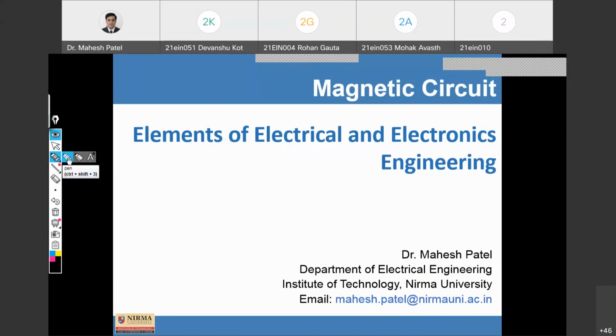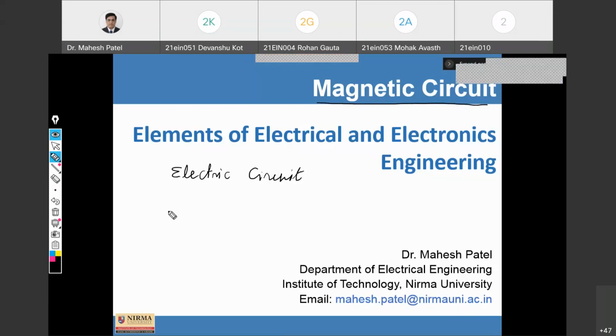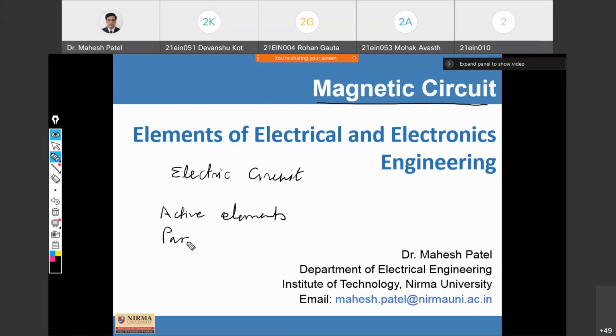So today we are going to discuss the magnetic circuit. Whatever we discussed earlier, that is the electric circuit, where there are two important parameters, active elements as well as passive elements, connected in either series or parallel through different electrical conducting wires.